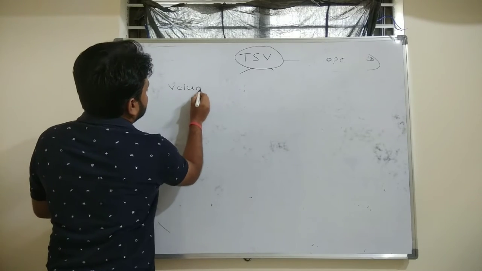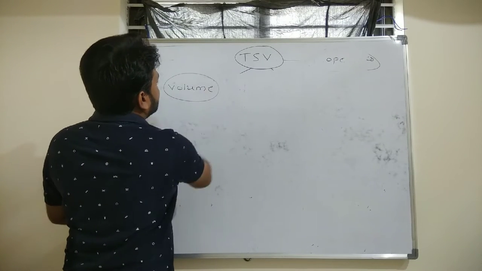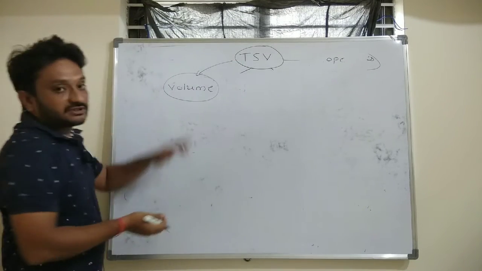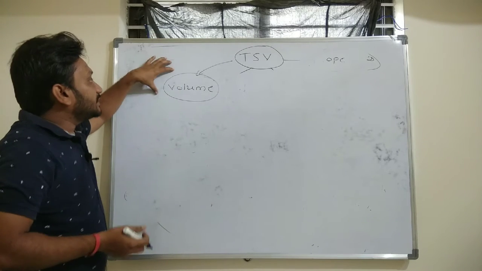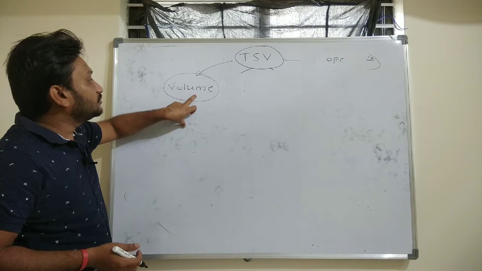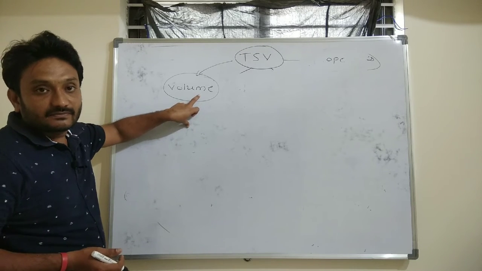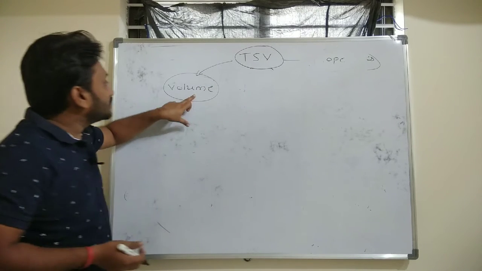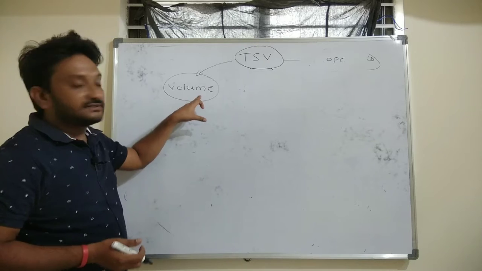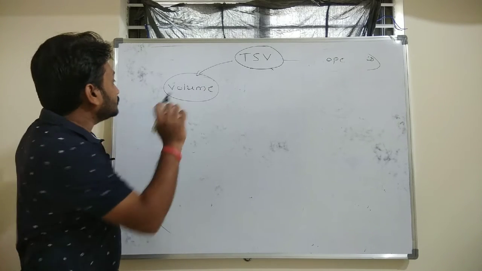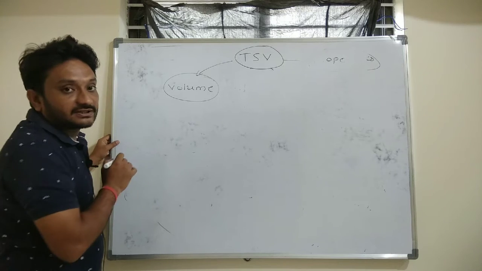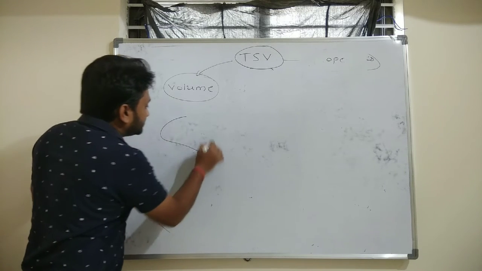This is a thermodynamic state variable, and just assume that I don't know whether volume is an intensive or extensive variable. So how to decide whether volume is intensive or extensive? For that I will just consider a system.